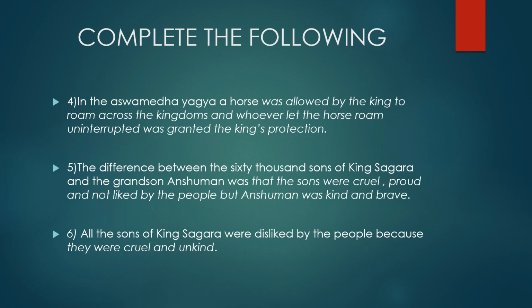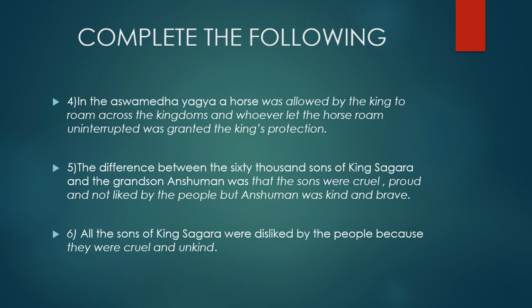Now, why an Ashwamedh Yagya was performed was that he wanted to show the people who the king was and until where his boundary was. But what is done in an Ashwamedh Yagya is a horse is allowed by the king to roam across the kingdoms.